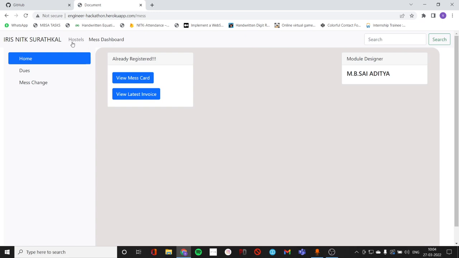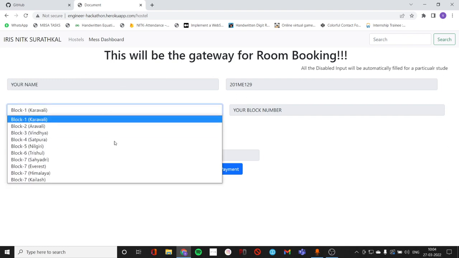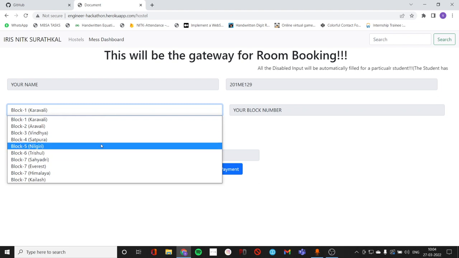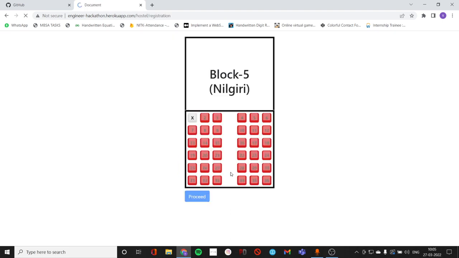Now I'll take you to the hostel dashboard. In the hostel dashboard, again, all those details which are necessary for the college to capture will be automatically filled. We just have to select the block, that is the hostel block in which we have to stay. For example, I'll select Nilgiri. The payment is written. I'll just proceed to payment.